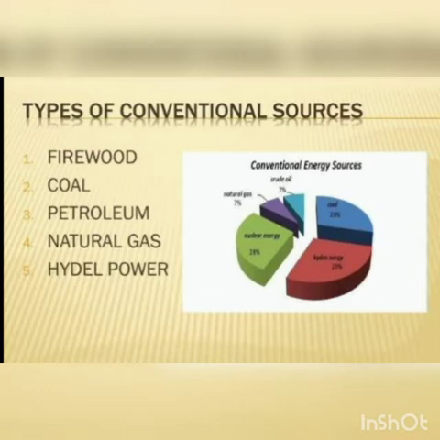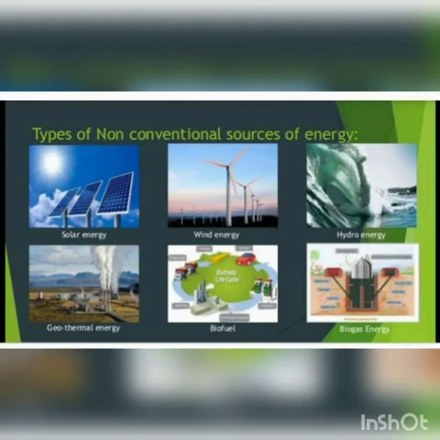Energy resources that have been in common use for a long period of time, we can say are conventional resources. Okay. For example, fossil fuels, firewood, coal, petroleum, natural gas, hydel power. All those things come under conventional resources. Then non-conventional resources: solar energy, wind energy, nuclear energy, tidal energy, geothermal energy and biogas. These things are non-conventional sources. Those are inexhaustible sources. Okay.